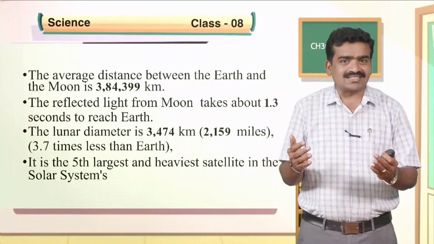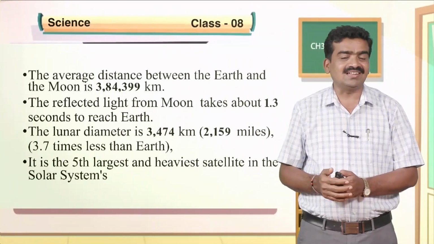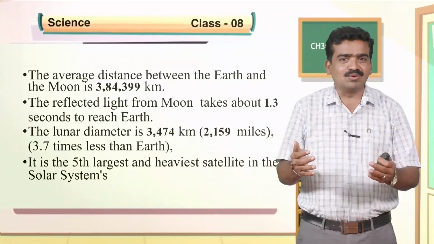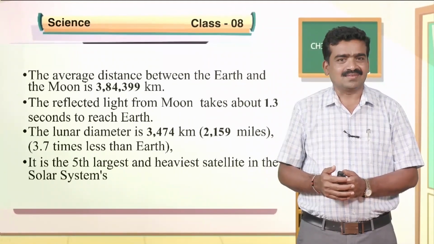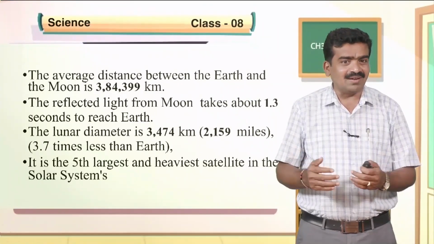What are all the interesting facts about the moon? The average distance between the earth and the moon is 3,84,399 kilometers. The reflected light from the moon takes about 1.3 seconds to reach the earth because of the distance factor. What about the diameter?